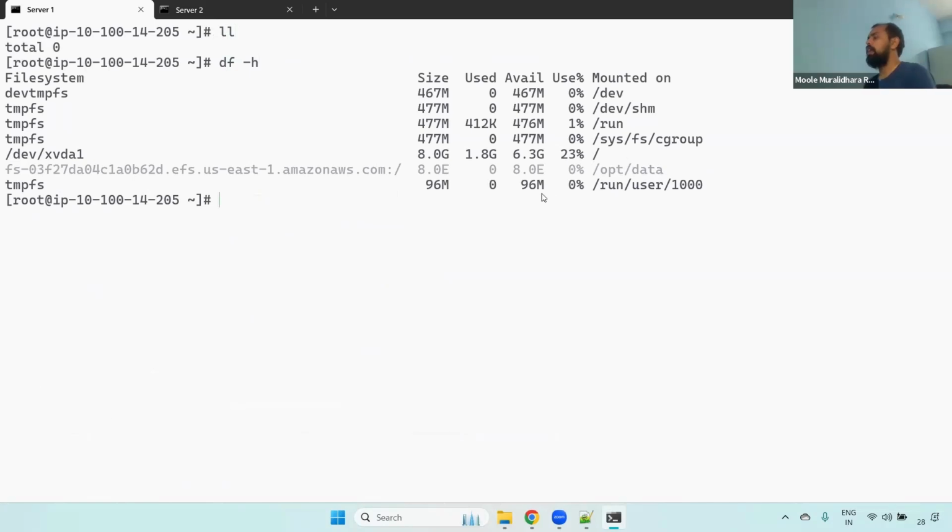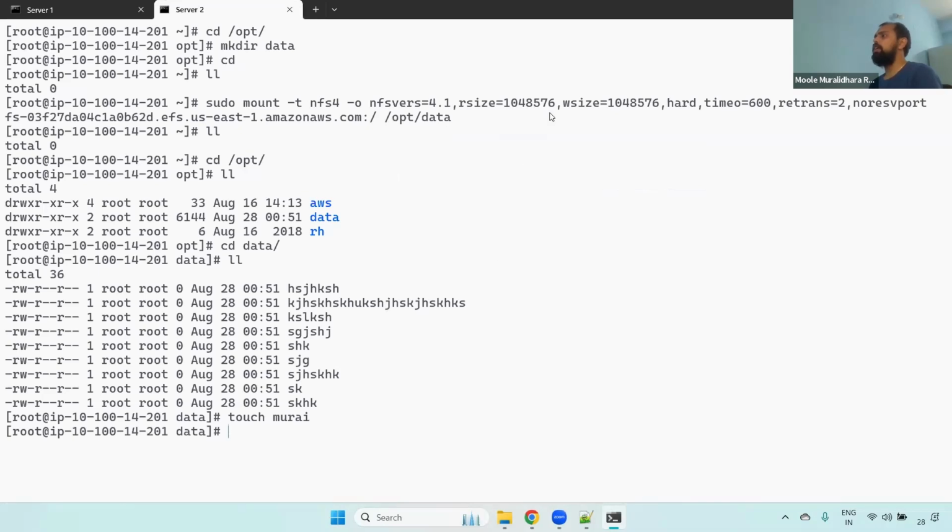The reason is whatever EFS we mount, we set up inside the fstab. That's why once you reboot also, nothing will happen. And one more thing, guys, once you've done this, we mounted the EFS to /opt/data. If you delete a file here, it is automatically deleted anywhere you mounted. It will be shared data. Majorly remember, EFS will be used for sharing the data.